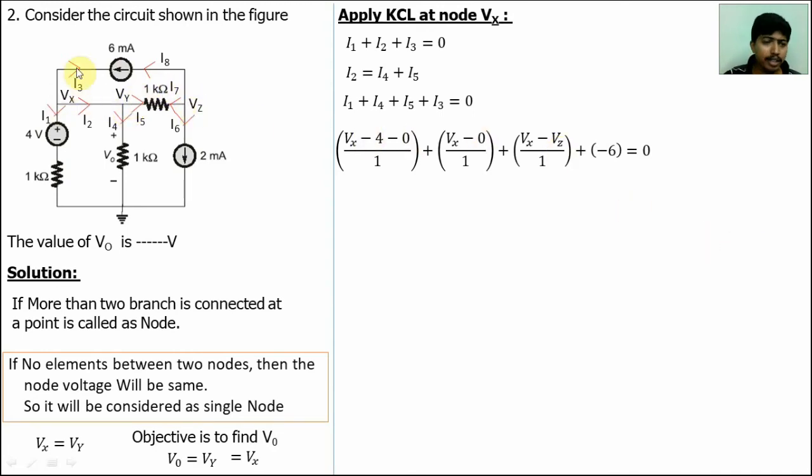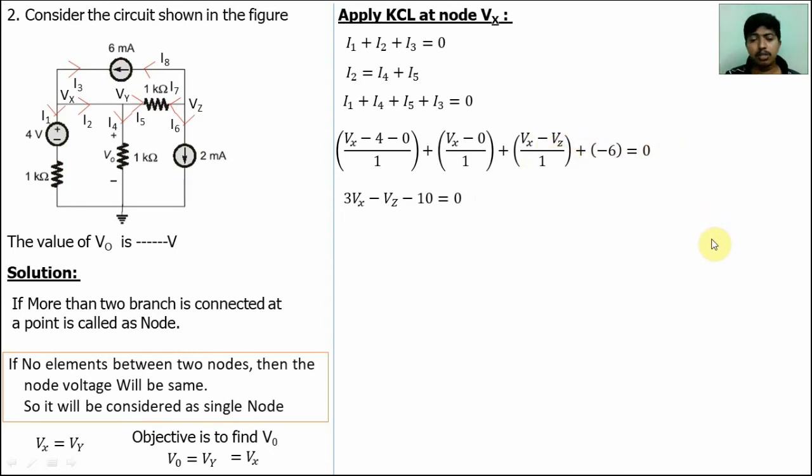What is I3? I3 is directly given, but I3 and the 6 milliamps current source are in opposite directions. So I3 is equal to minus 6 milliamps, is equal to 0. Now simplifying this equation, we get 3Vx minus Vz minus 10 is equal to 0.